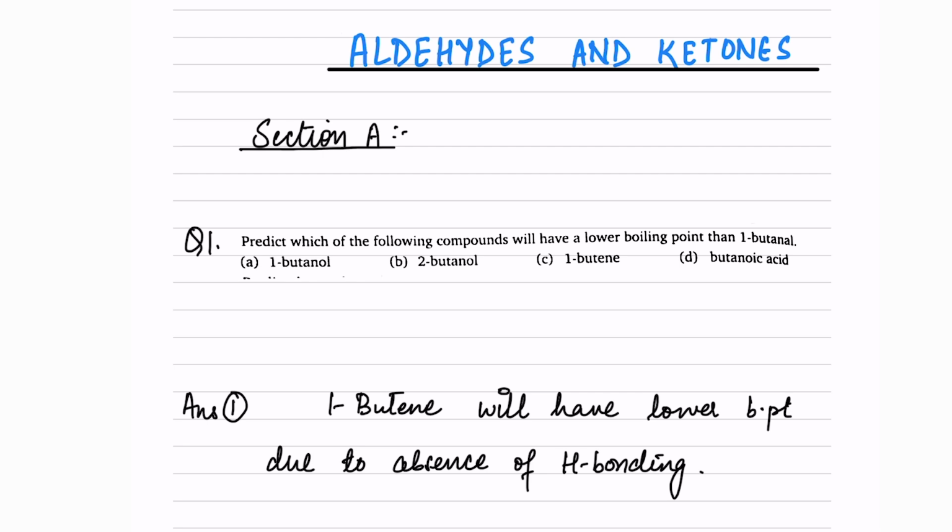Hello everyone, so we are going to start the aldehyde, ketones and carboxylic acid chapter today. This is MSc Elementary Solutions. We'll be talking about section A, that is method of preparation. We'll be discussing the solutions of the first 10 questions.